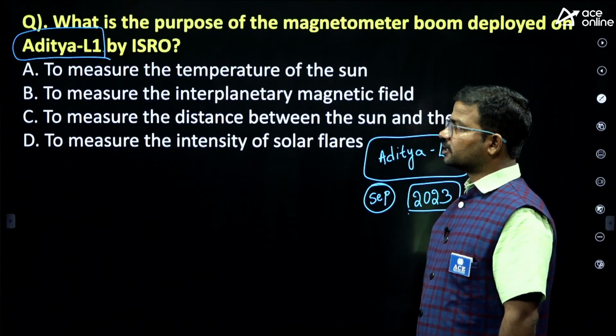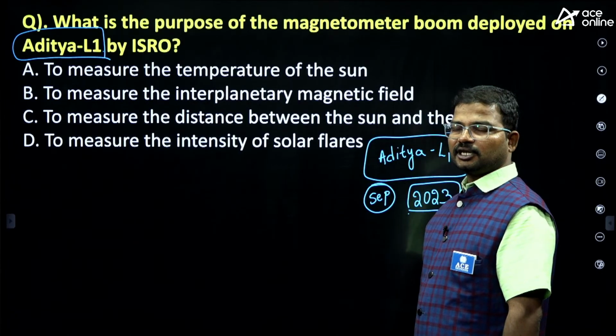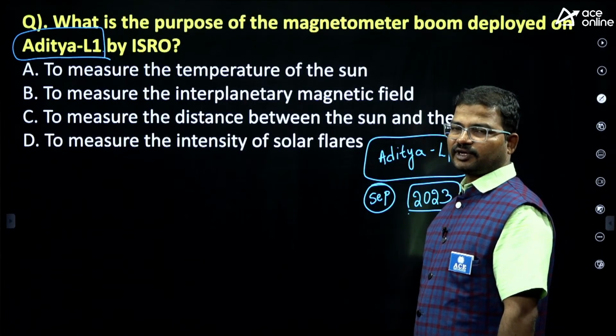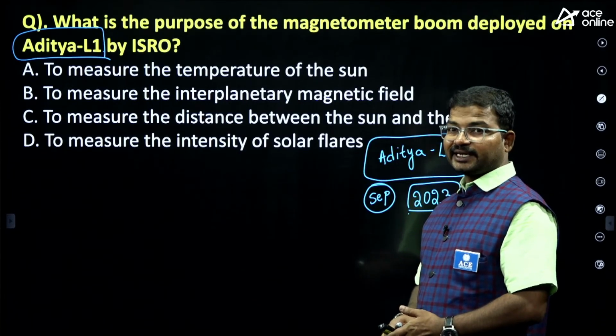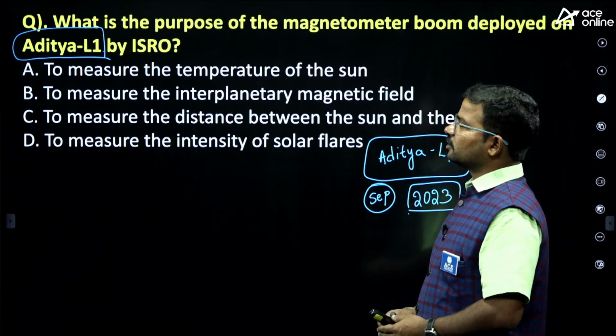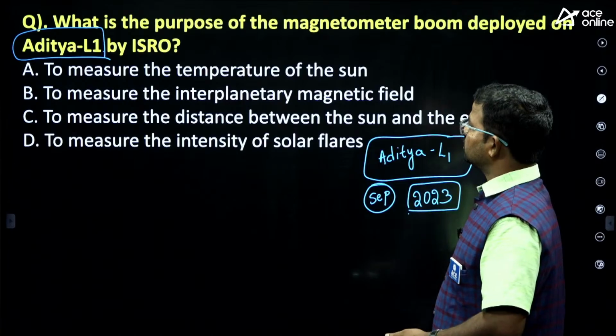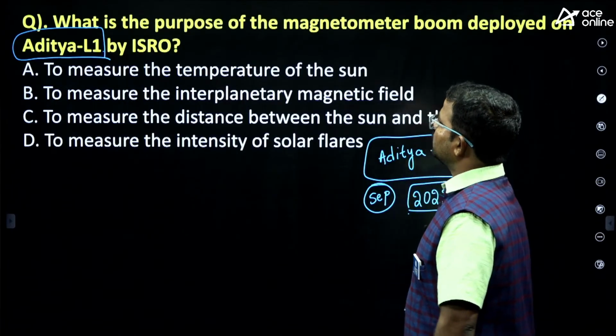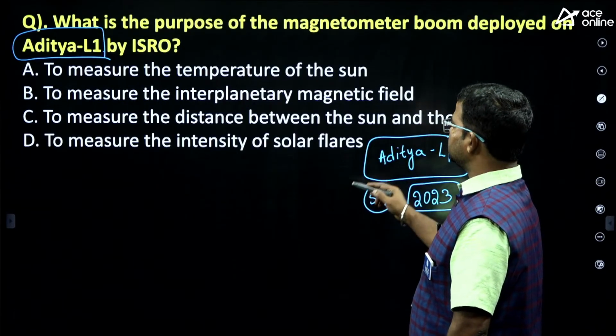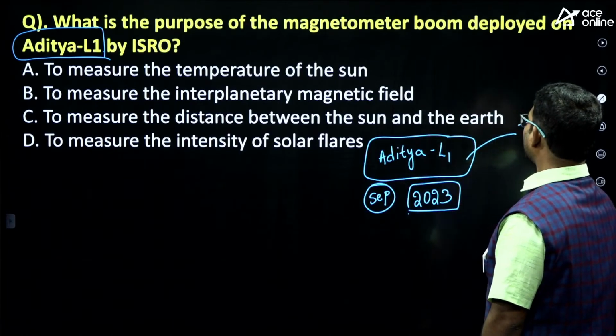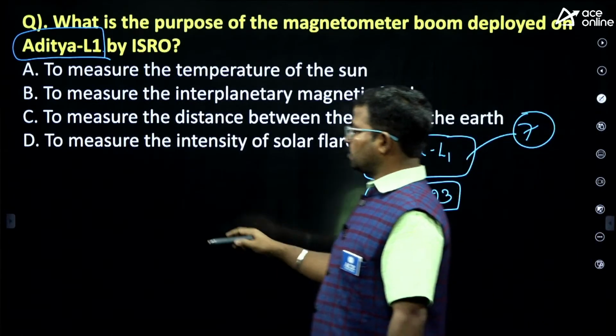The project director is Nigar Shaji. One female scientist, Nigar Shaji, is considered the project director of Aditya L1. Next, what is the purpose of the magnetometer? Actually, guys, in this Aditya L1, we have 7 payloads.